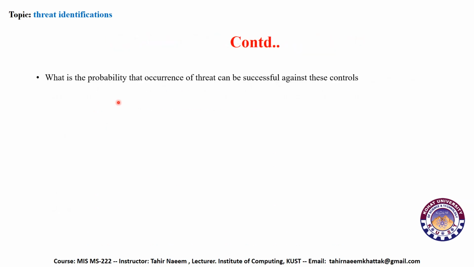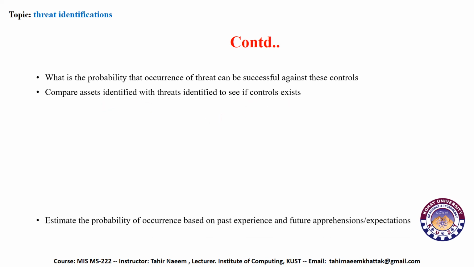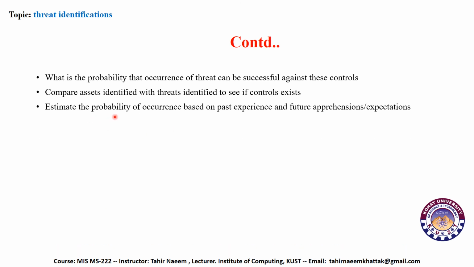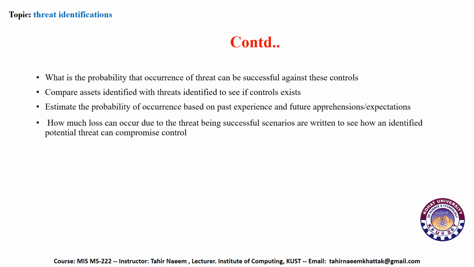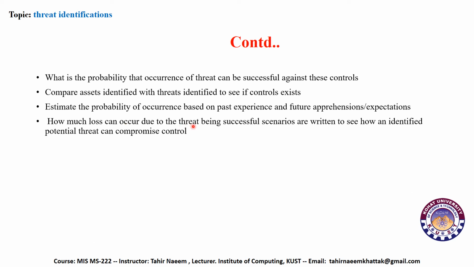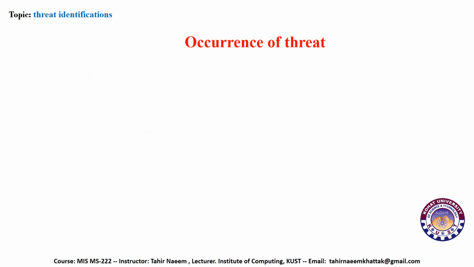What is the probability that the occurrence of a threat can be successful against these controls? Compare the asset identified with the threat identified to see if a control exists. Estimate the probability of occurrence based on past experience and future apprehensions or expectations. How much loss can occur due to a threat being successful? Scenarios are written to see how an identified potential threat can compromise a control. Occurrence of threats.